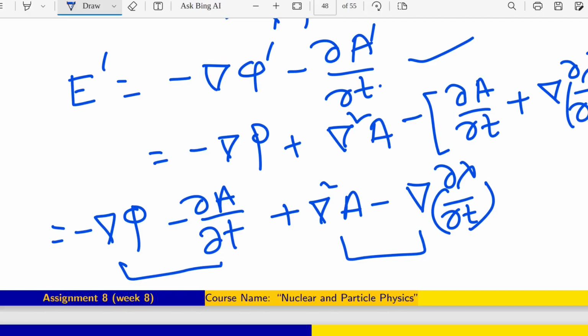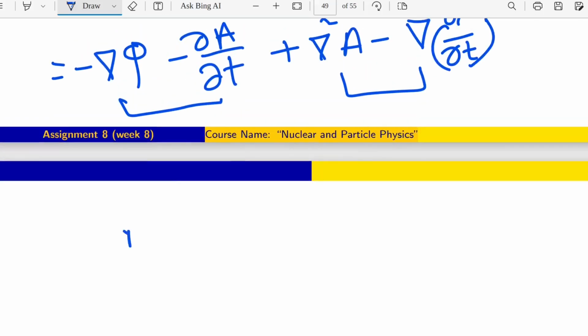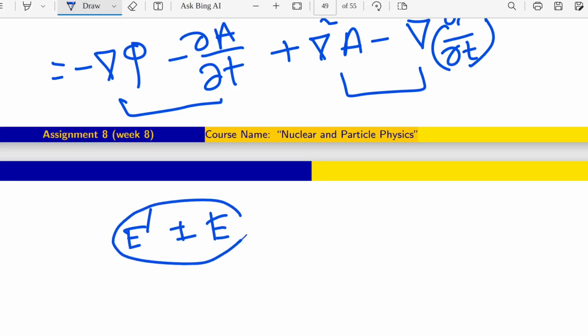That means the main conclusion is like E prime is not E. So from option number B, E prime is not E.